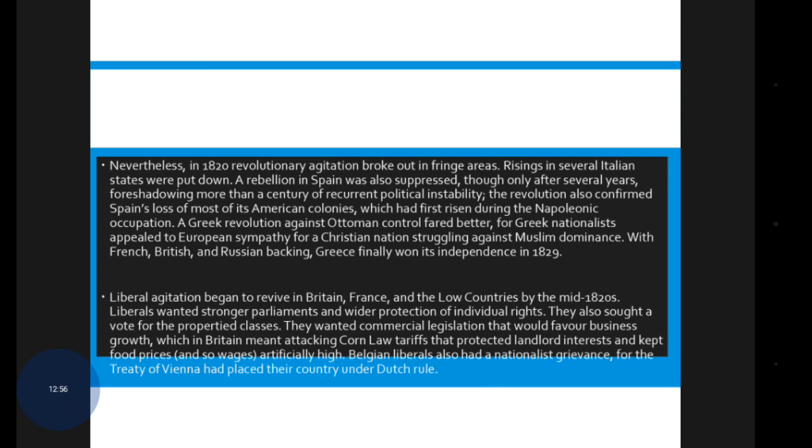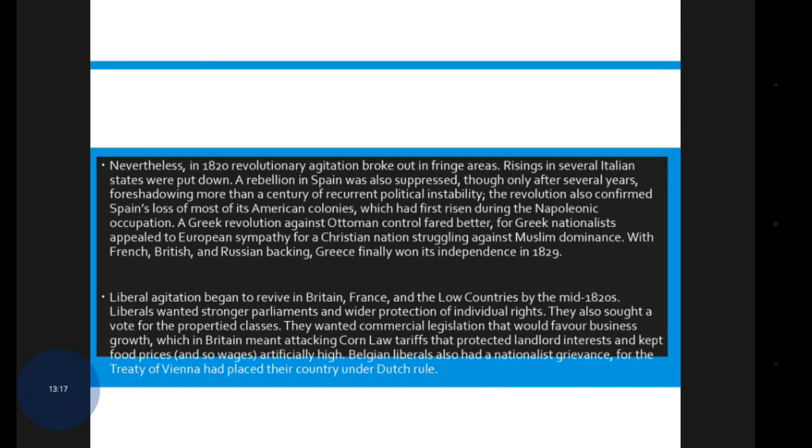Liberal agitation began to revive in Britain, France, and the Low Countries by the mid-1820s. The liberals wanted stronger parliaments and wider protection of individual rights. They also sought a vote for the propertied classes.